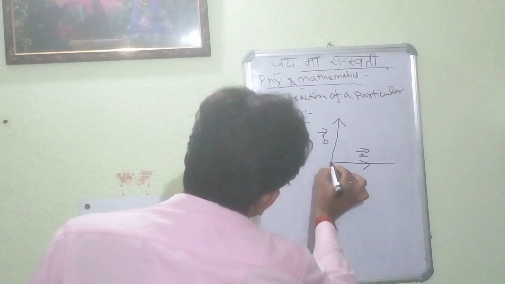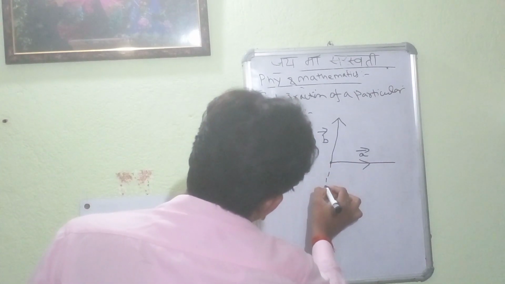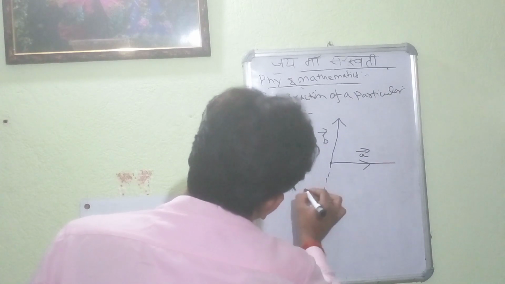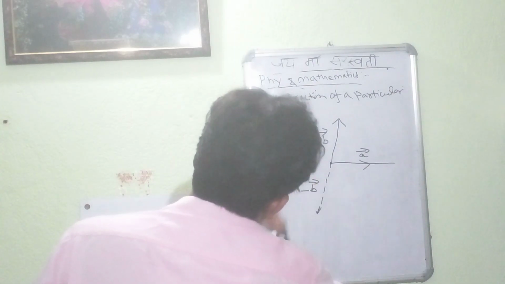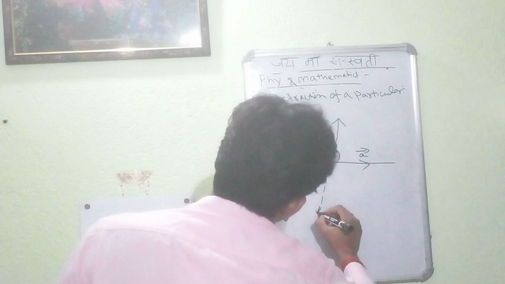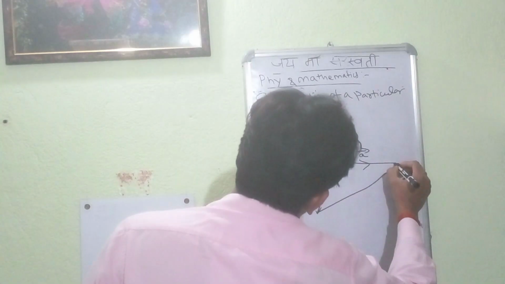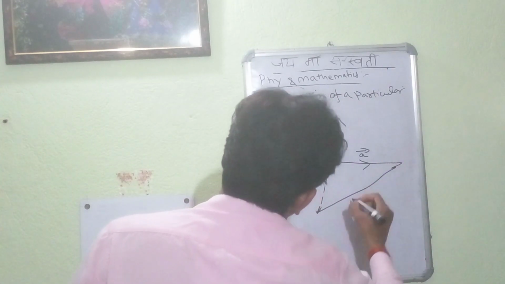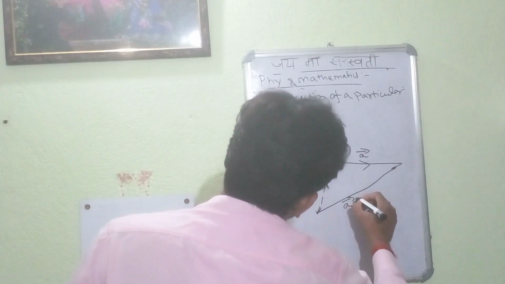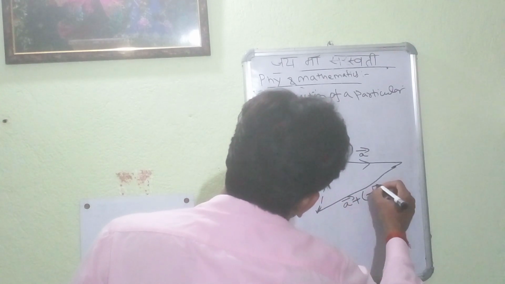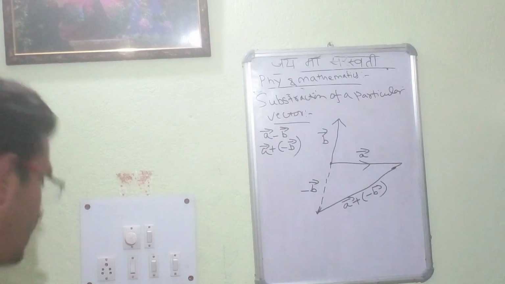So we reverse the direction of vector B with a dotted line. It will be minus B, and whenever we join these two vectors, it will be the resultant A plus minus B. So this is the schematic diagram.